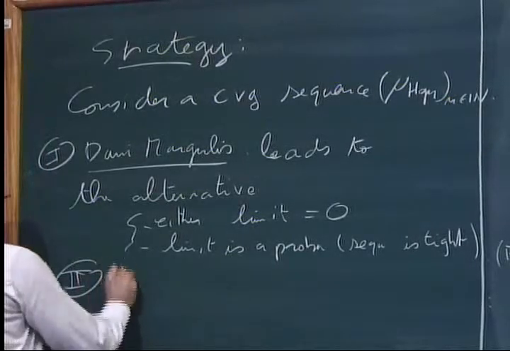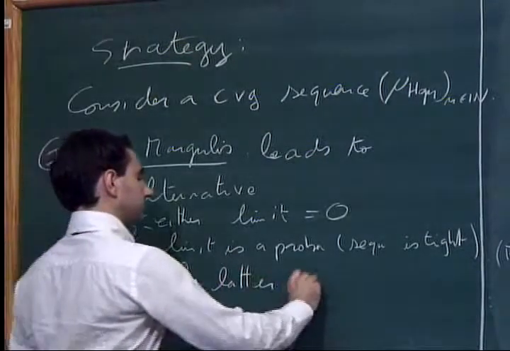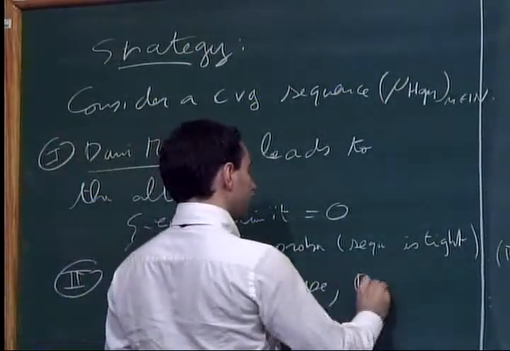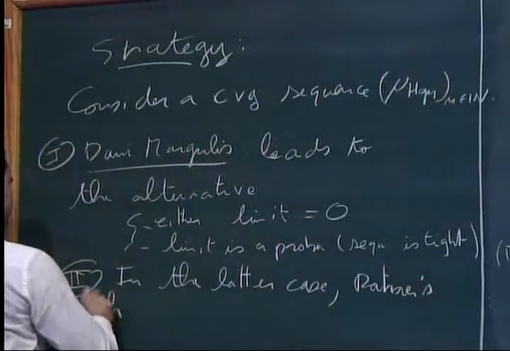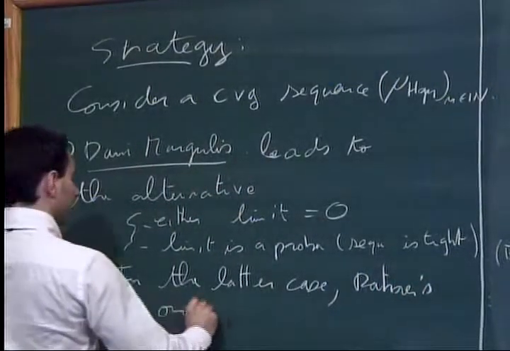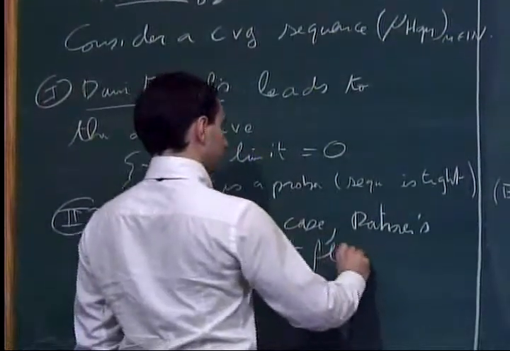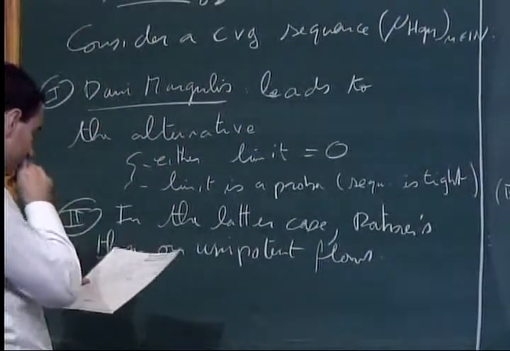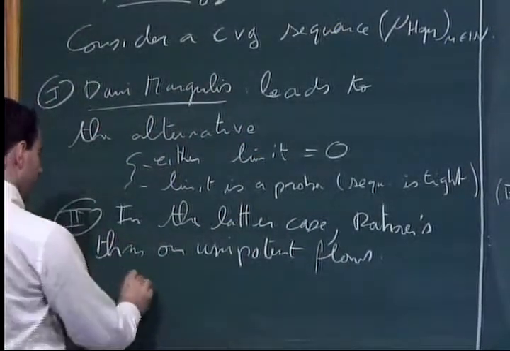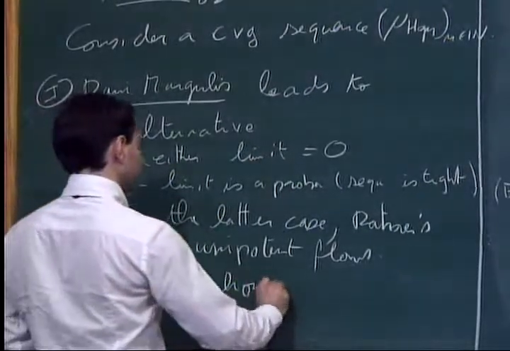So in the latter case of the alternative, one uses Ratner's theorem on unipotent flows, and it teaches us that the limit is a homogeneous measure.